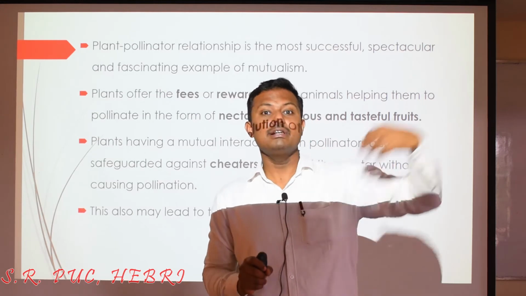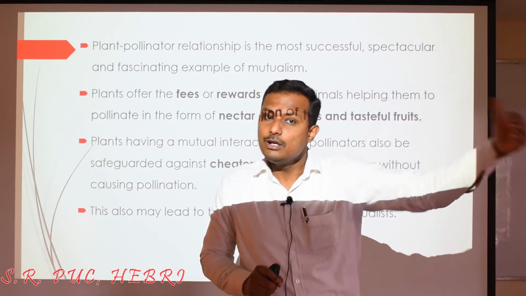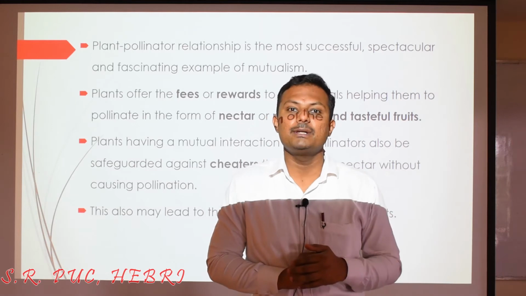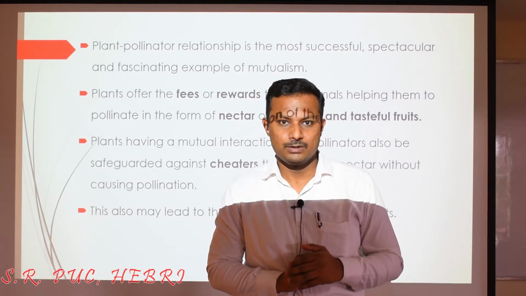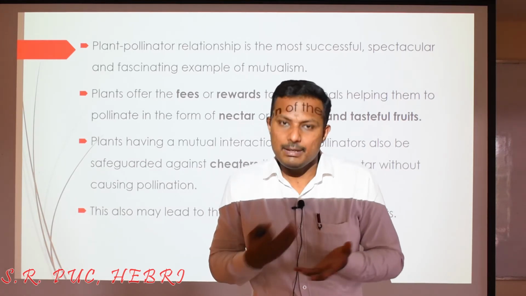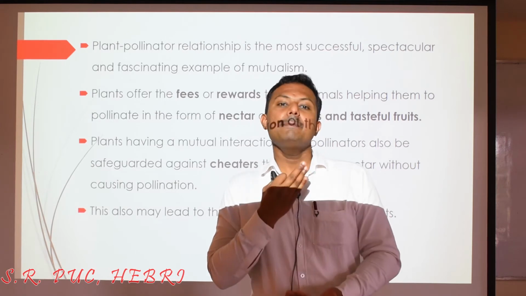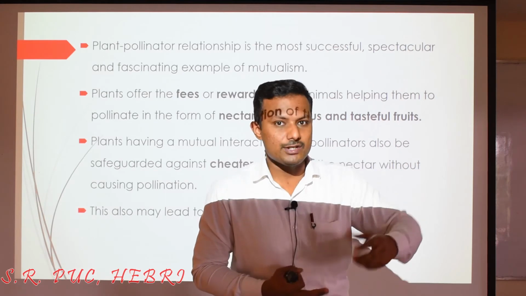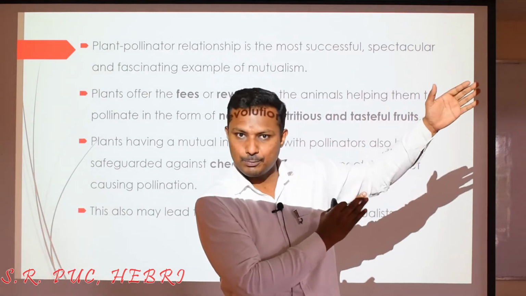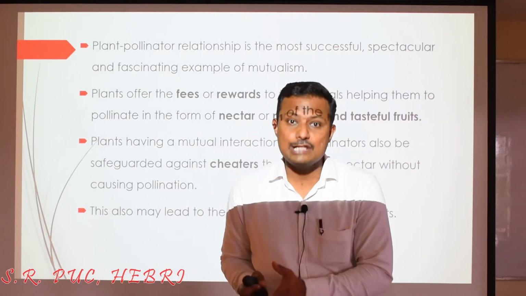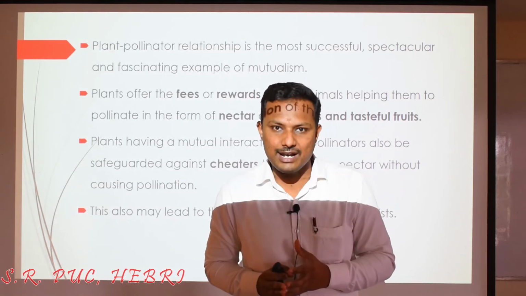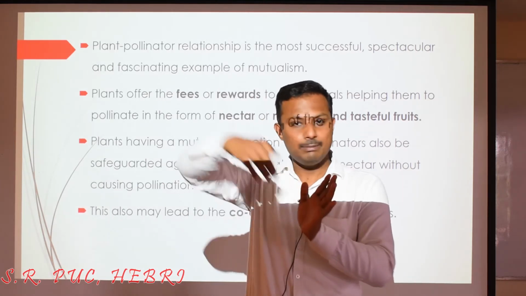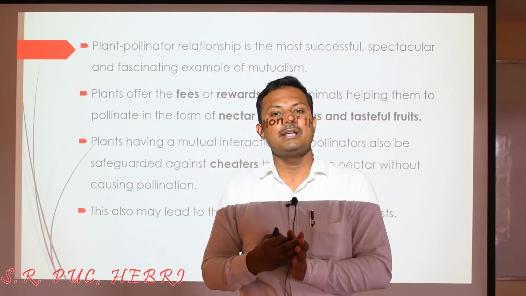The plant body will offer fees or rewards to those organisms which are helping the pollination to take place. In what form? Maybe in the form of pollen grain, maybe in the form of nectar. Pollen grains are very nutritious, as you have come across again in the same chapter. And nectar is also rich with sugars or carbohydrates, and that will be taken away by many insects.